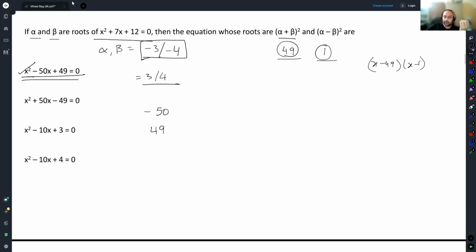When you open it up, then you'll get to the first expression. But in either case, this is one of the simpler questions and should be decided upon. Solved or not solved is a separate thing, but should be decided upon very quickly.